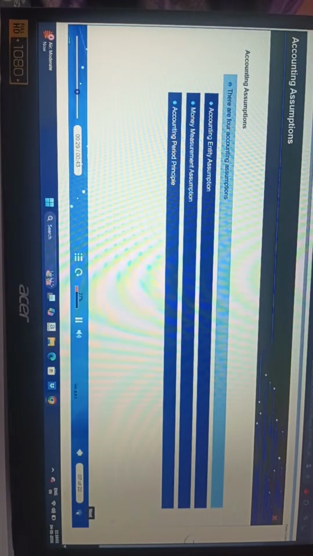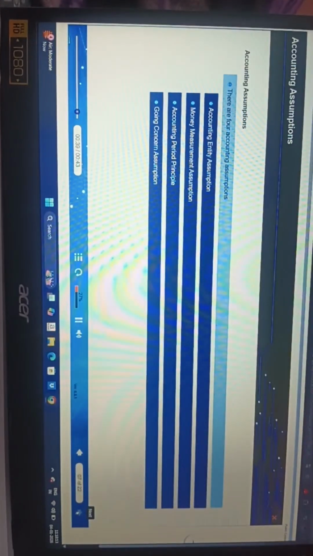Users of the financial reports are interested in periodical reports because they want to know financial position for certain period by certain date. This is accounting period principle. Business shall go on without winding it up in foreseeable future is the assumption while recording transaction. This is going concern assumption.